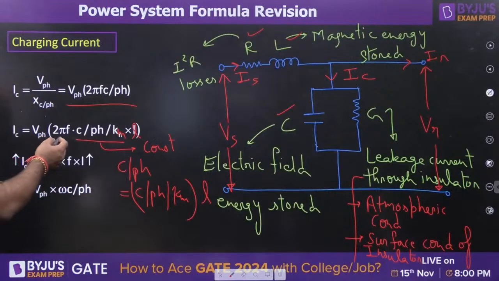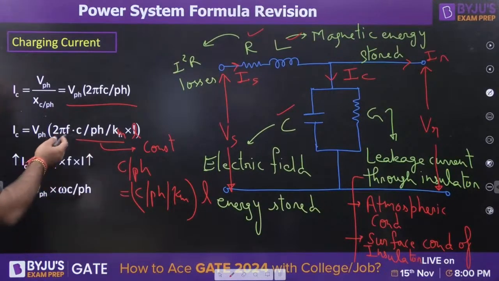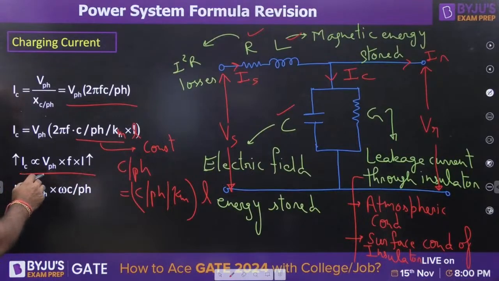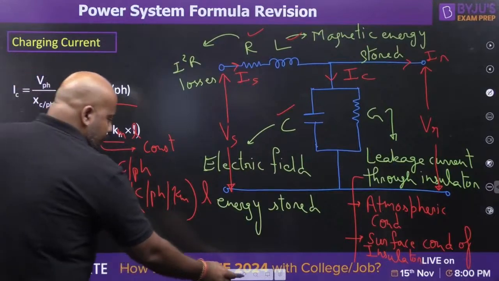So 2 pi F is a constant, supply frequency is constant, C is constant, or suppose F is variable. So you can write the charging current as directly proportional to VFL. Is it clear, everybody?